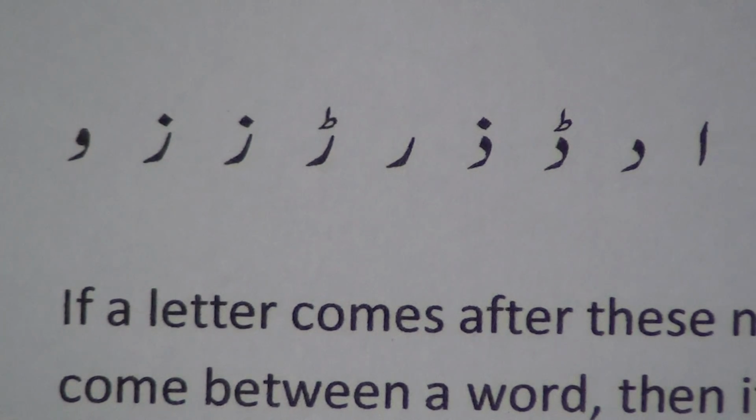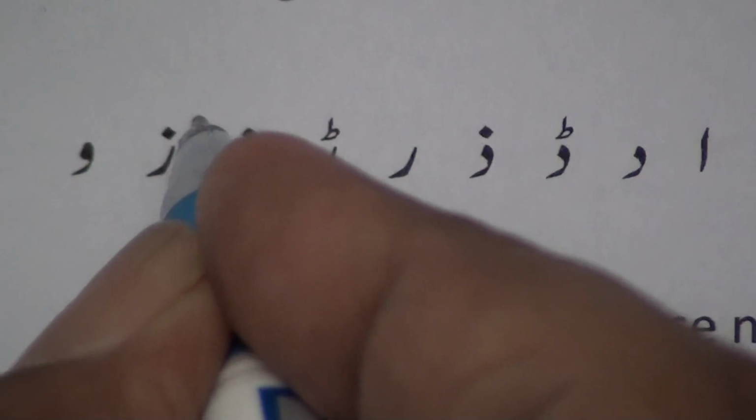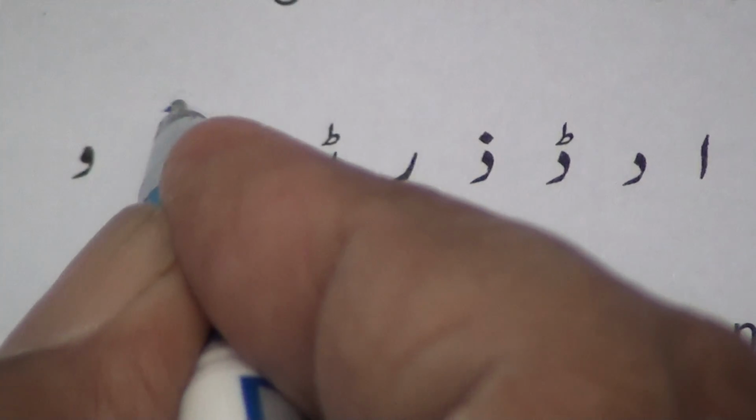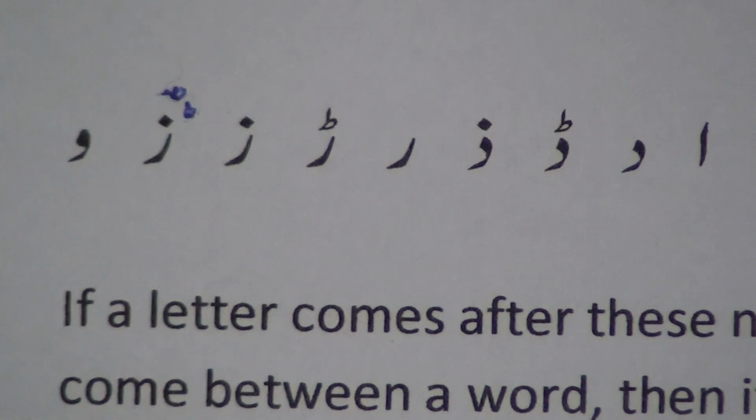In Urdu, alif, dal, dal, zal, re, re, ze, je, and wow. These 9 letters are called non-connectors. Non-connectors means if a letter comes after these non-connectors, it is not joined to them.